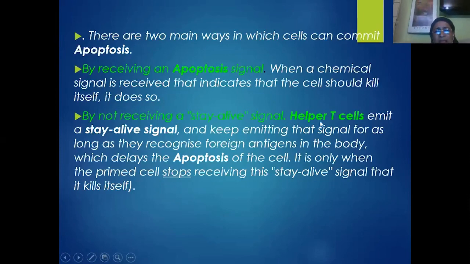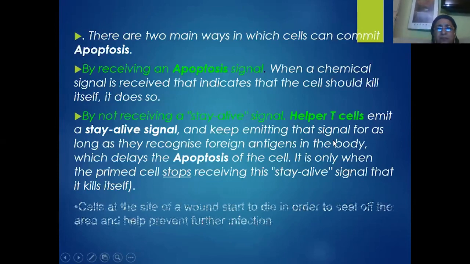As long as they get the signal, these cells try to stay alive. Once they stop getting the signals from these T helper cells, they start killing themselves. So apoptosis is also initiated when the WBC cells, varieties of neutrophils, macrophages and other types of cells, stop receiving the stay alive signal from the T helper cells.